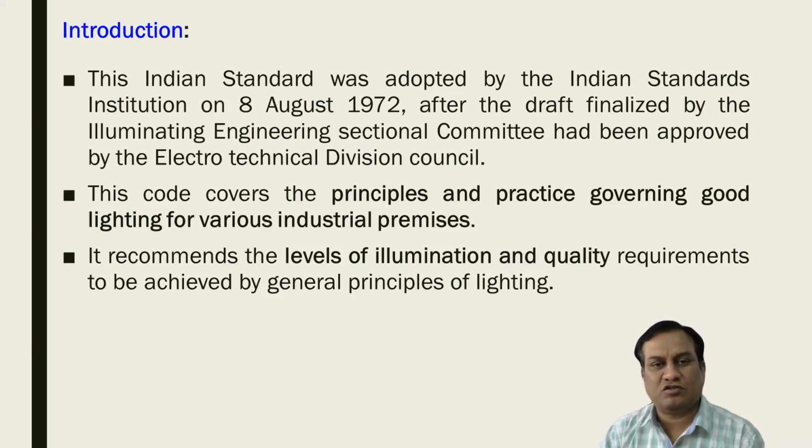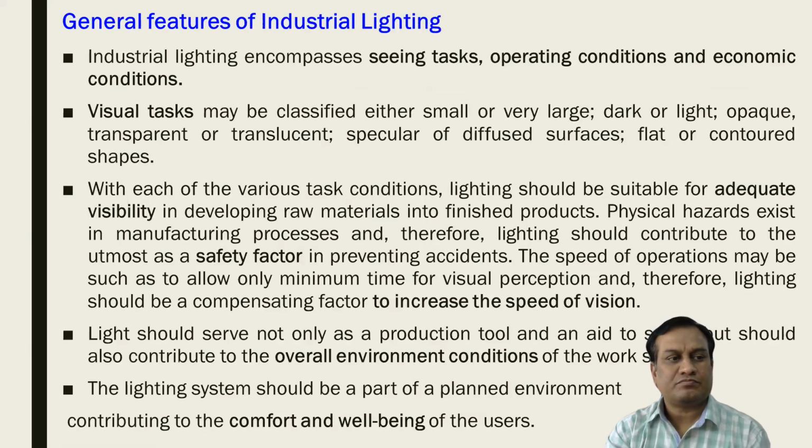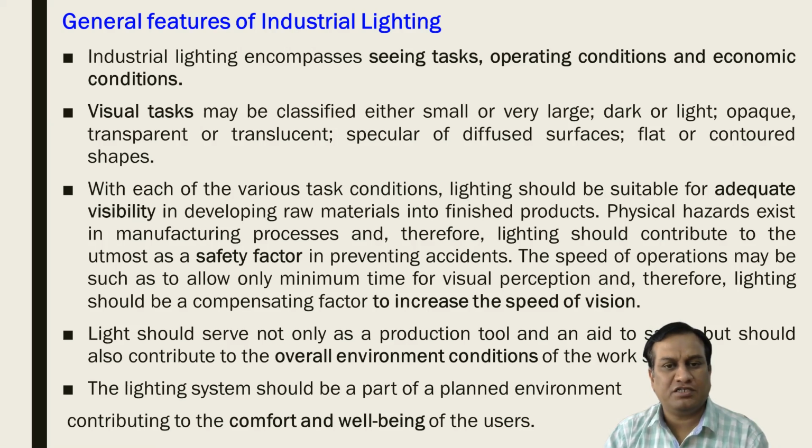The major contents of IS 6665 are the levels of illumination for the different areas or different processes. What are the general features of industrial lighting? We have already discussed some of the points, but I am going to repeat them in brief. Industrial lighting encompasses seeing tasks, operating conditions, and economic conditions.